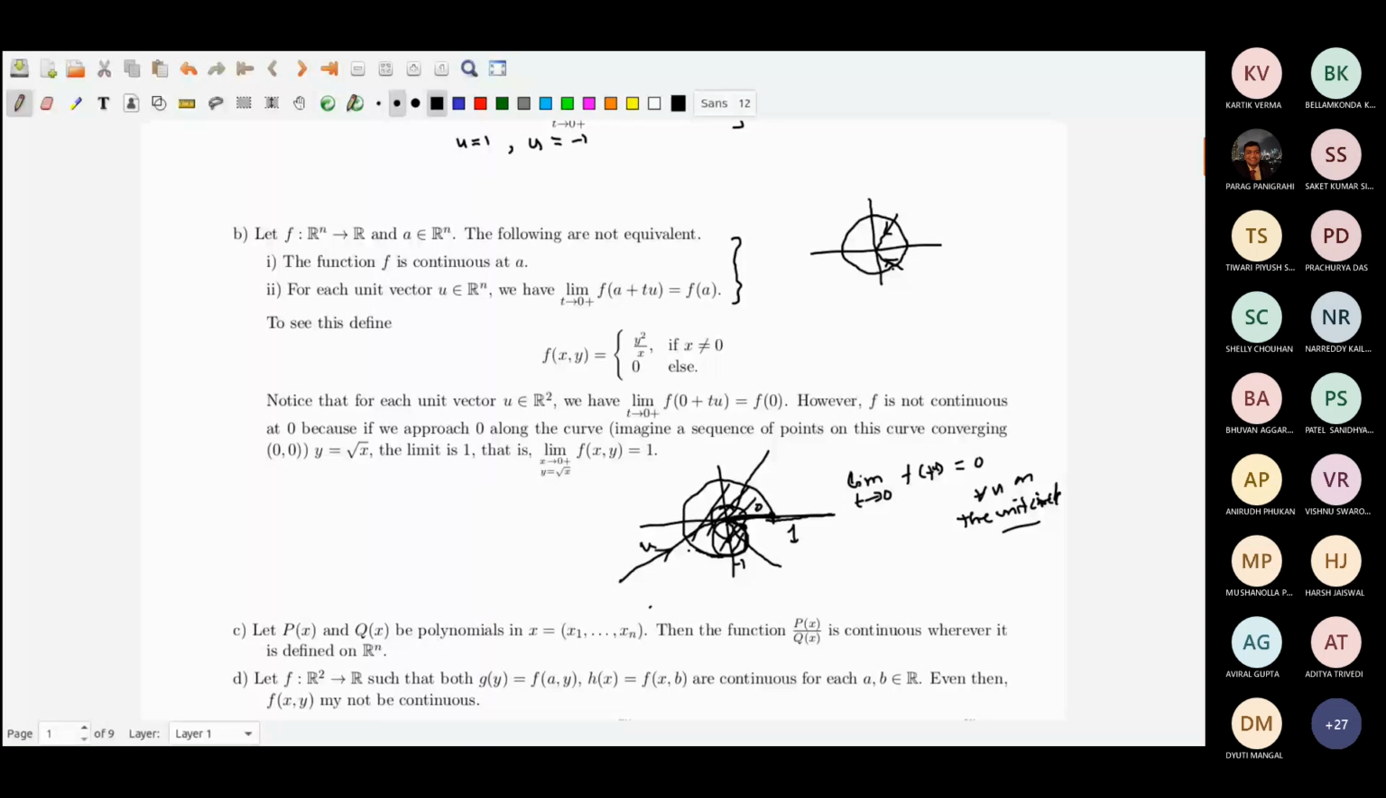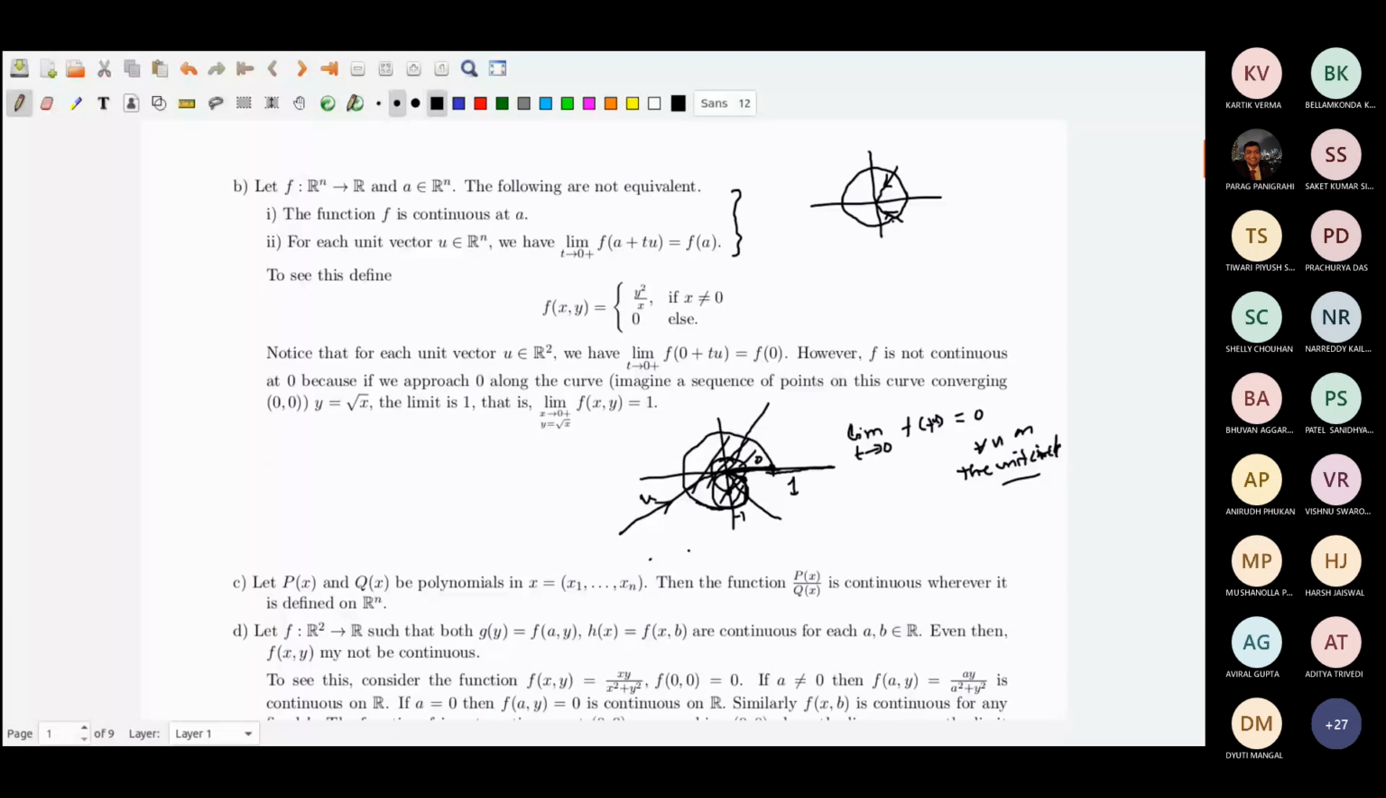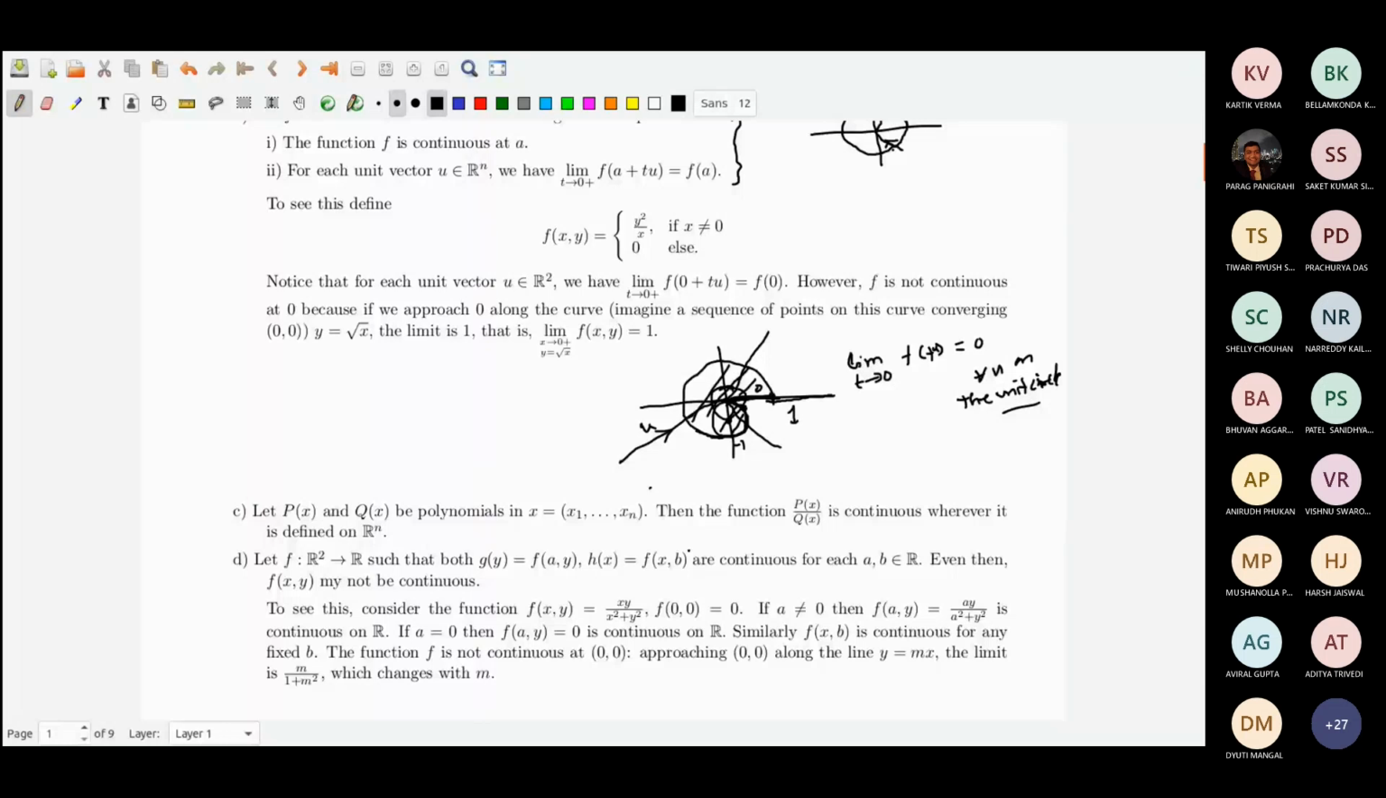So continuity in several variables and continuity in single variable are different. However, something is the same, something is common. And what is that? Now that is point C.